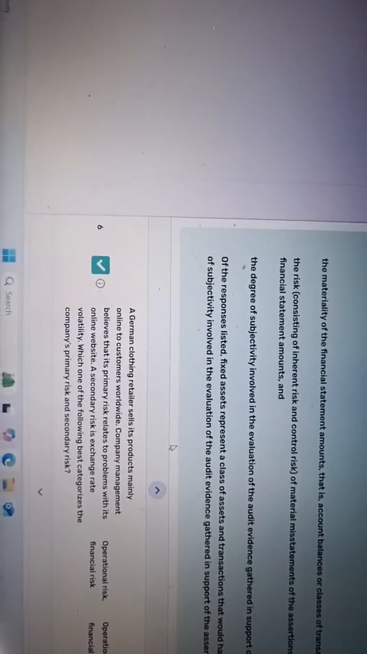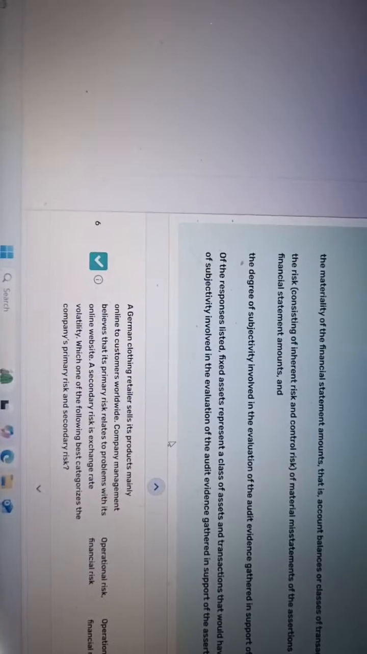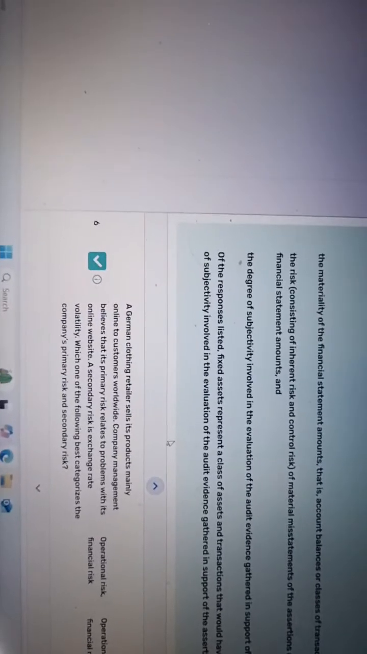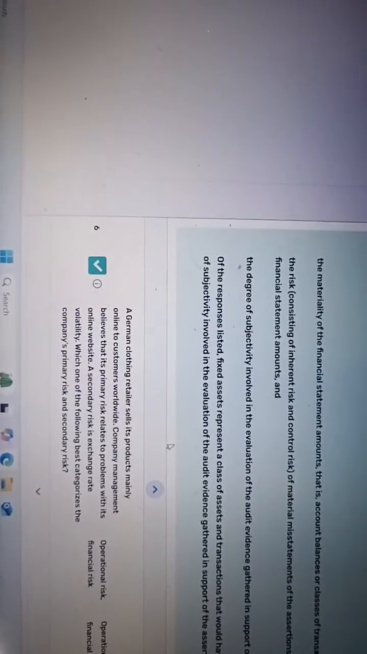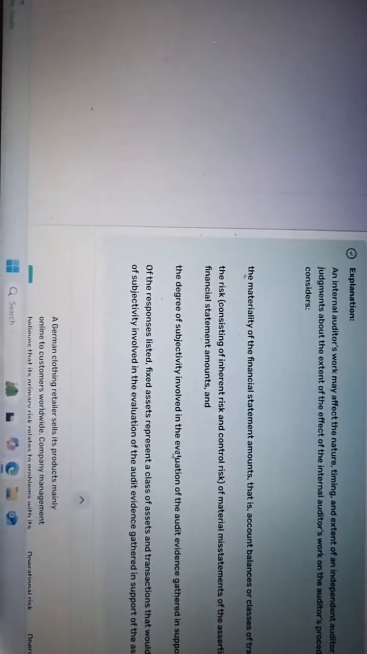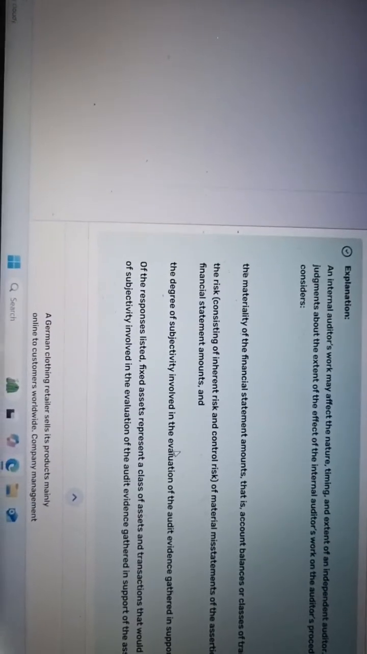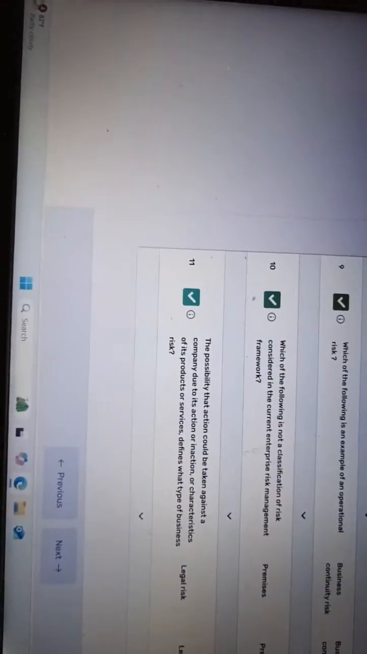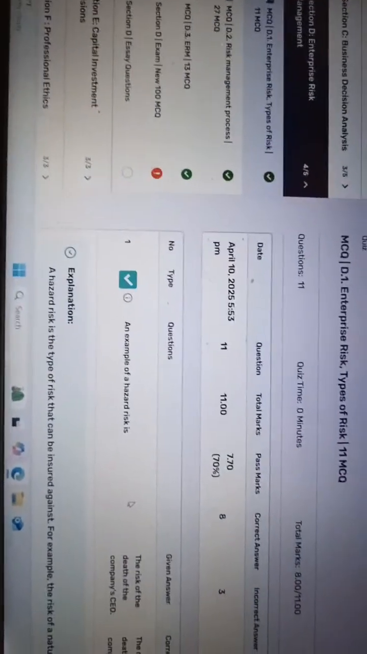Fixed assets represent the class of asset or transaction that would have the least degree of subjectivity involved in the evaluation of audit evidence, which is the correct answer, right? That's where we made the mistake. All others are correct. This is the legal trick. Even so, we got 11 questions correct, and I will come back after later.